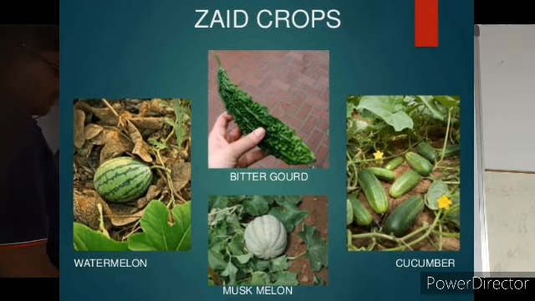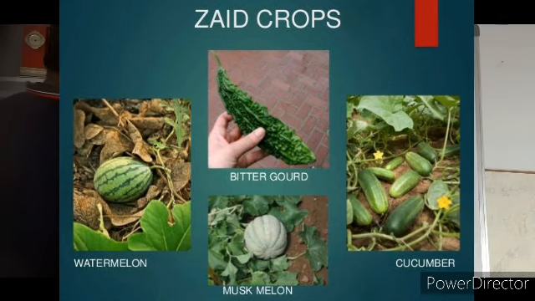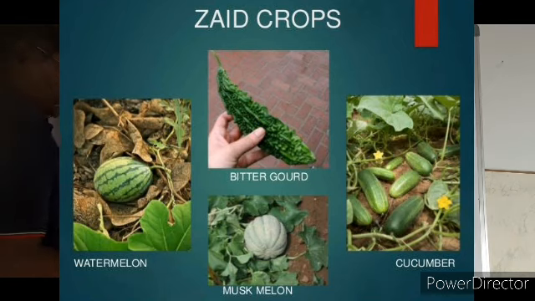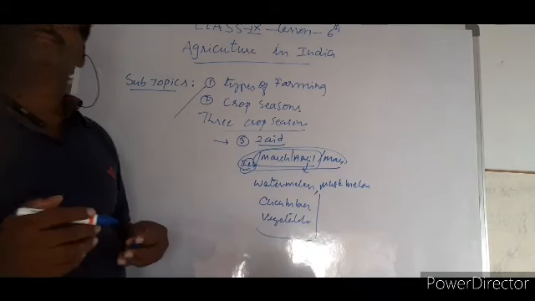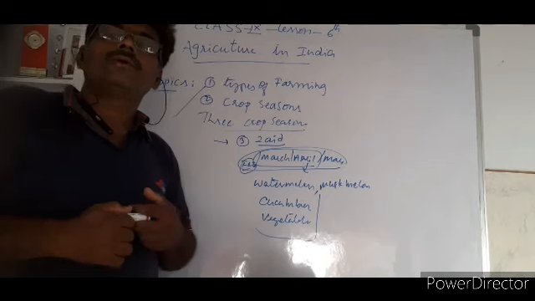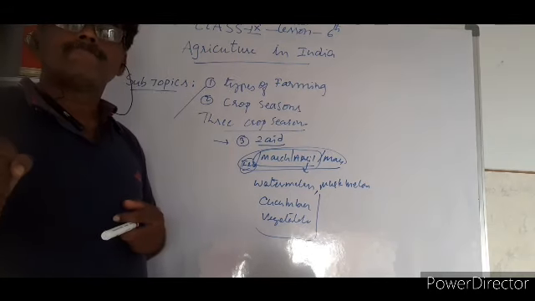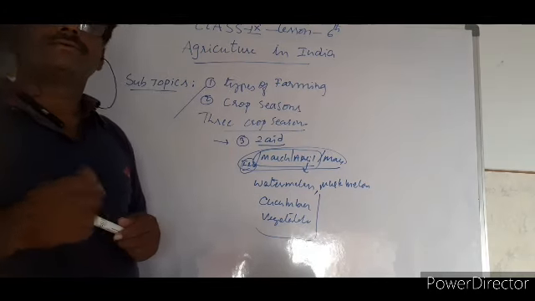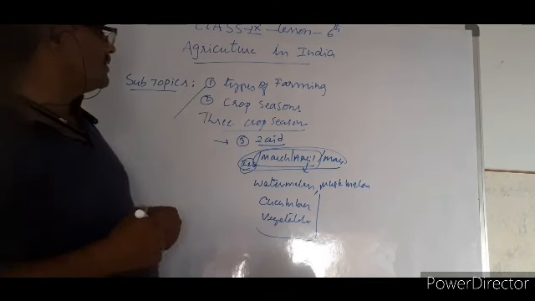This is very, very important. Cucumber is important, and vegetables. These are the areas, and fodder crops like Bengal gram. These are all crops cultivated in this season.